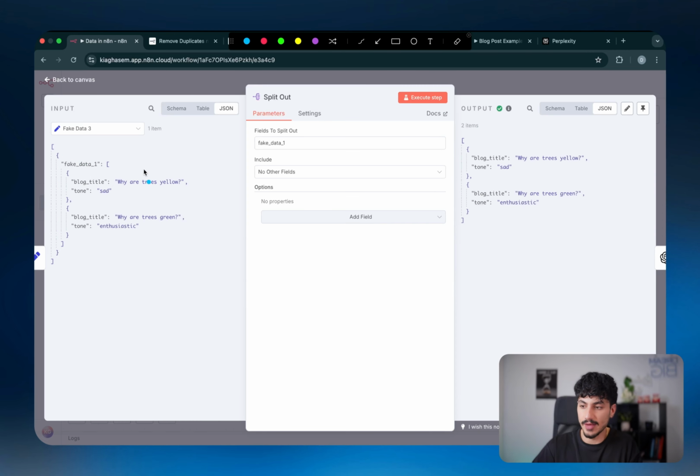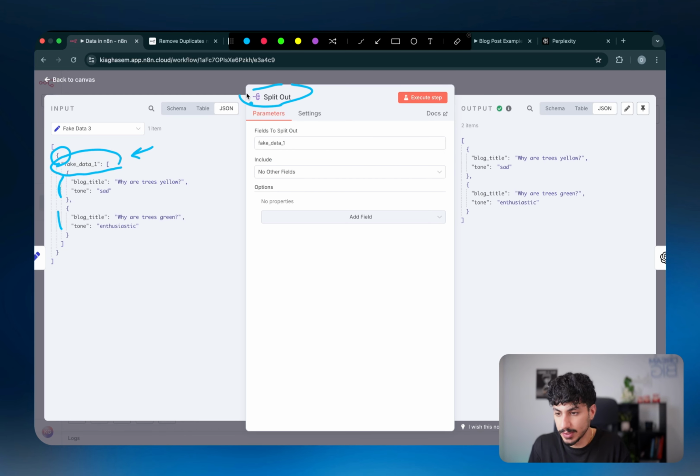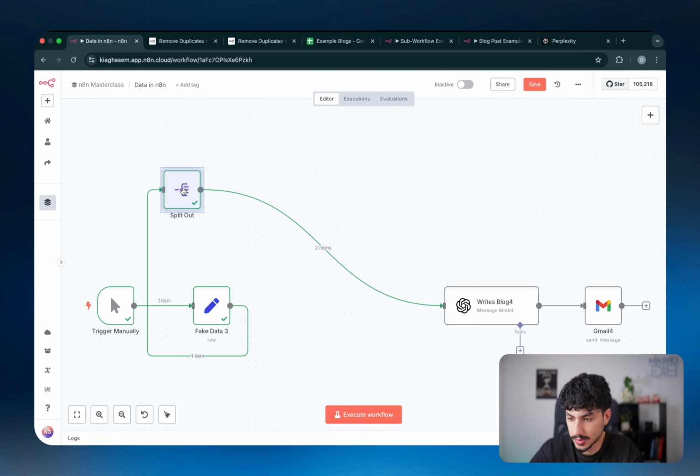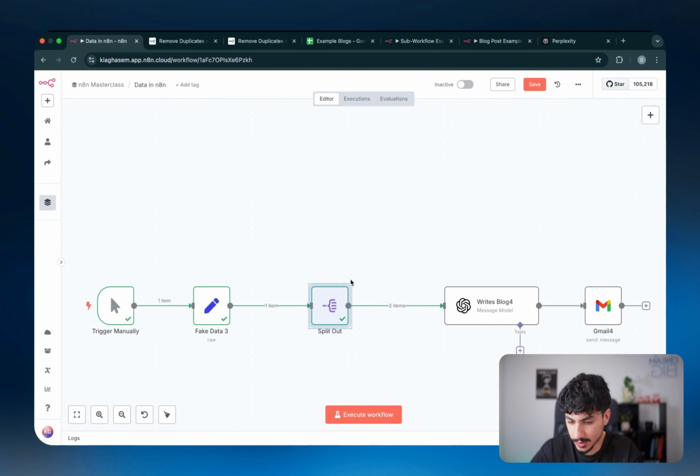So technically, if you guys ever have items that are inside an array that are inside the object that sit within the outer array, and you want to basically run each of the items within that array one by one, you would just dismantle it using a split out node and pull in the name of that specific array, and then that will break it down into 2 items and you can pass that on to the rest of the flow. So sometimes n8n becomes weird like this, but you can just pull it back down.